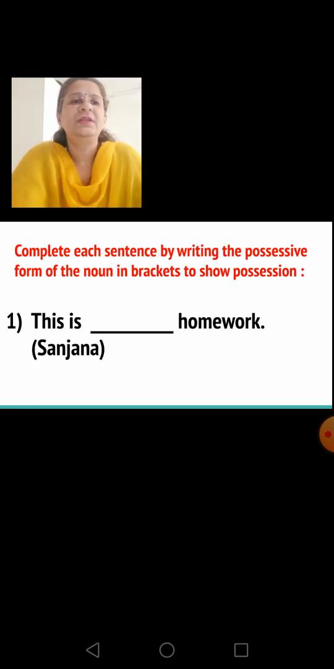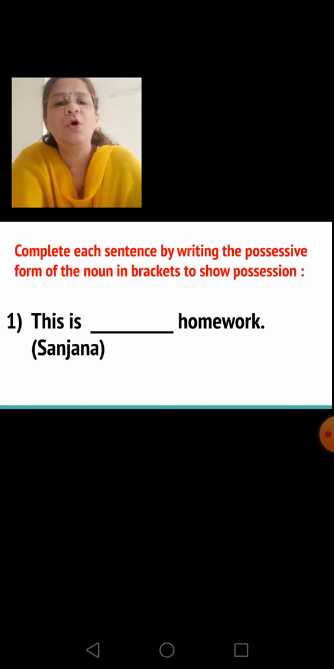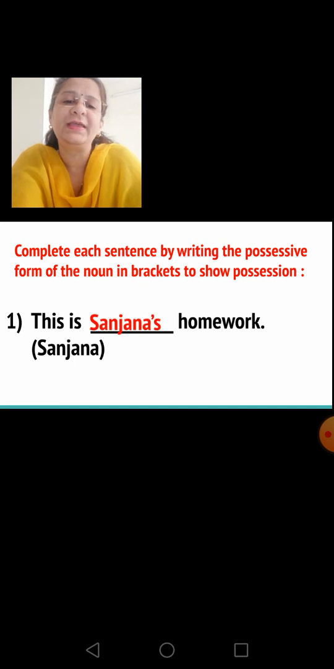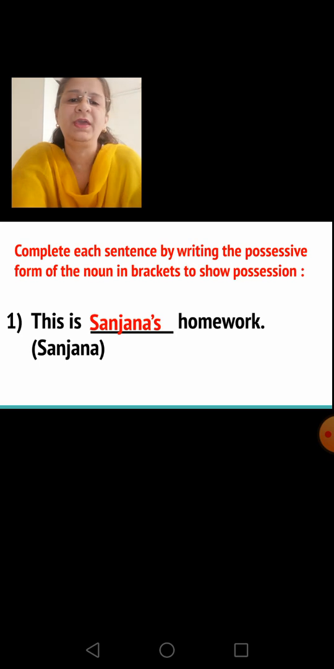Okay, now children, let's solve an activity based on apostrophe. What you have to do is complete each sentence by writing the possessive form of the noun in brackets to show possession. First sentence, this is dash homework. So here the answer will be Sanjana, and then you will put an apostrophe S to show the possession. This is Sanjana's homework. Okay.